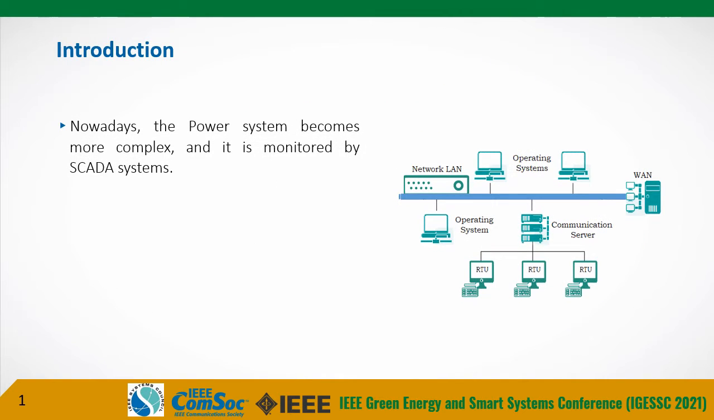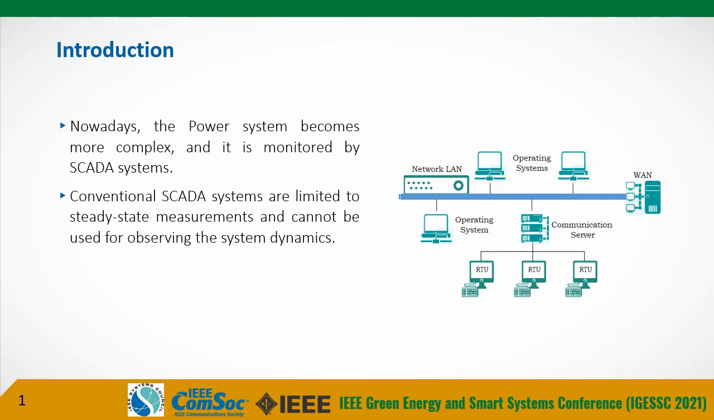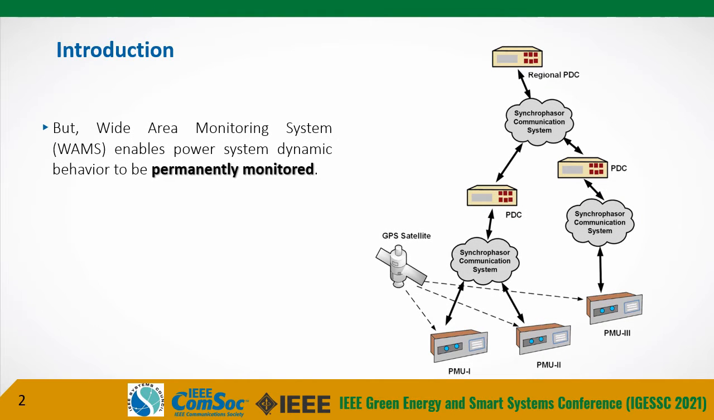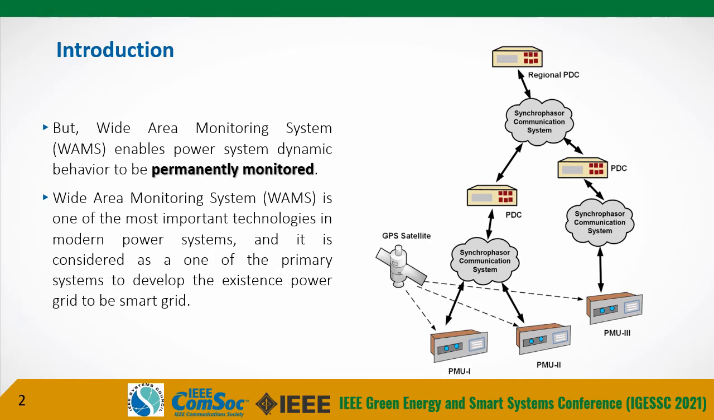Firstly, an introduction about the wide area measurement system, where nowadays the power system becomes more complex and is monitored by a SCADA system. Actually, conventional SCADA systems are limited to steady state measurement and cannot be used for observing the system dynamics. But the wide area measurement system, or wide area monitoring system, enables the power system dynamic behavior to be permanently monitored. Actually, the wide area monitoring system is one of the most important technologies in the modern power system, and it is considered one of the primary systems to develop the existing power grid into a smart grid.